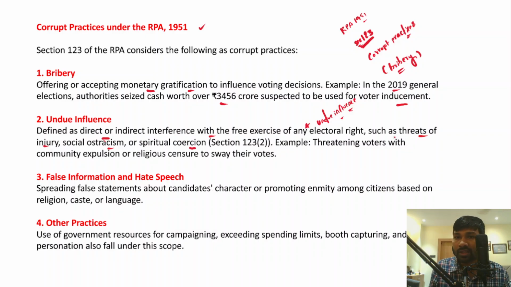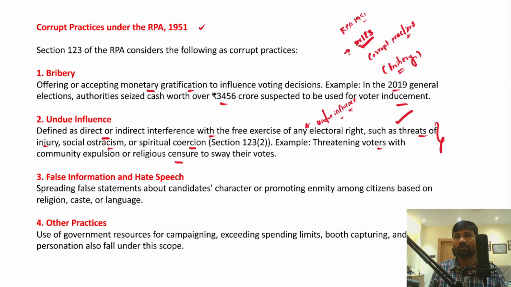For example, threatening voters with community expulsion, community boycott, social boycott or religious censure to sway their votes, right? So these come under the undue influence of voters. They influence the voters' free will when it comes to exercising their right to vote. And this also amounts to a corrupt practice under the Representation of the People Act, section 123.